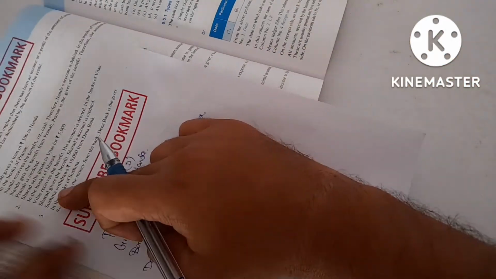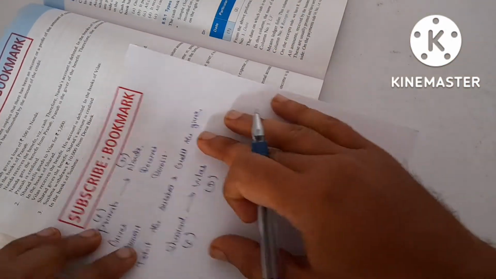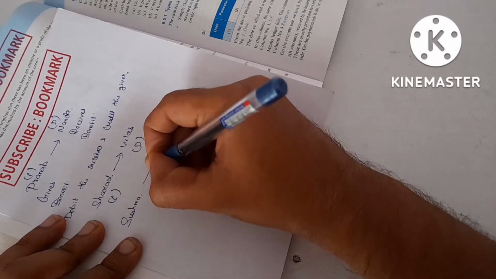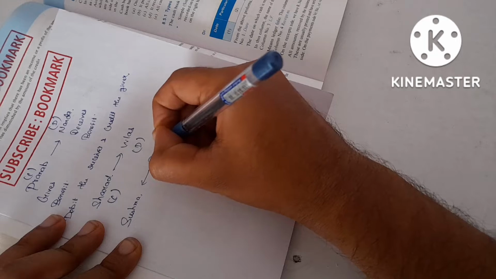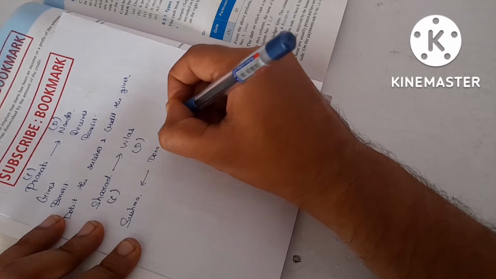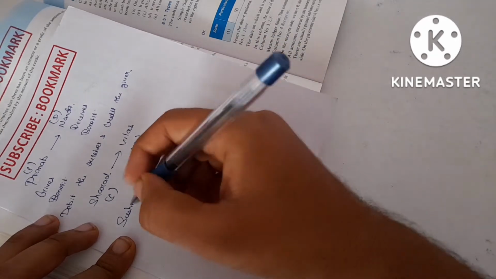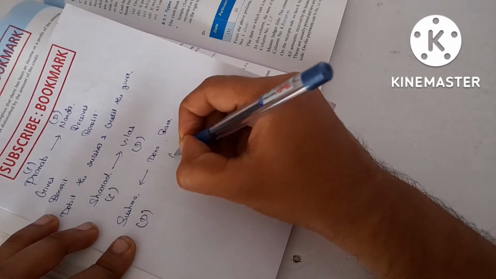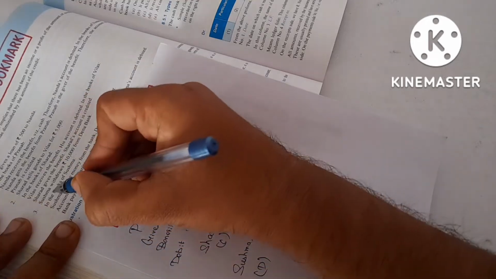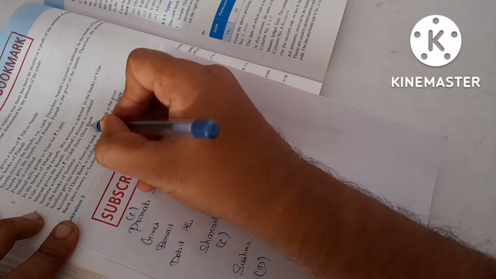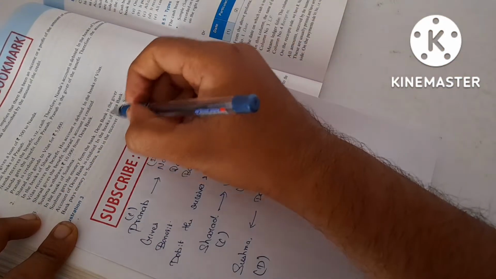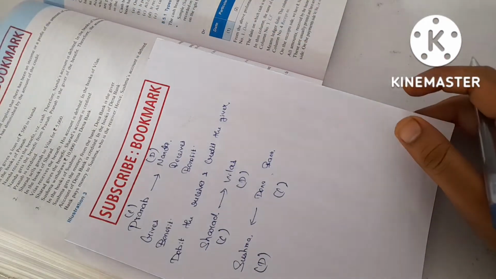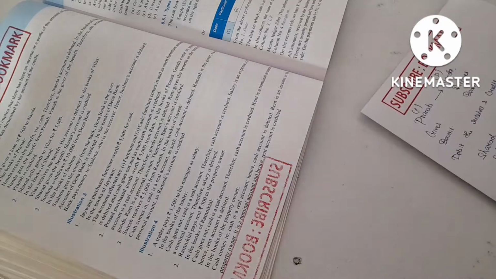Next, Susma withdraws 10,000 from Deena Bank. Debit the receiver and credit the giver. Deena Bank is only giving, so Deena Bank is the giver. So debit the receiver and credit the giver.